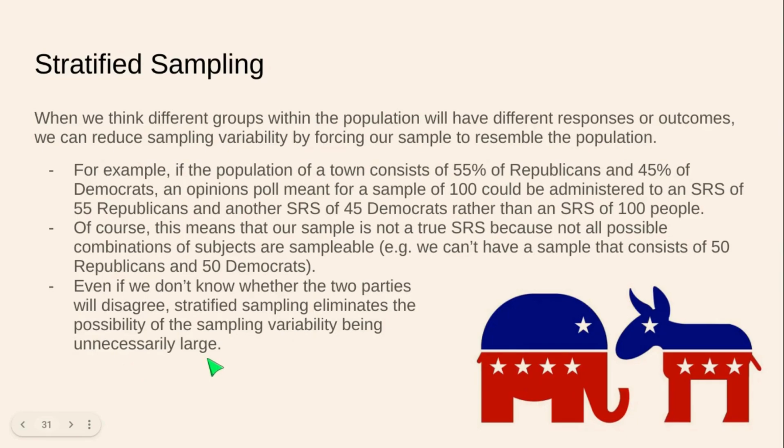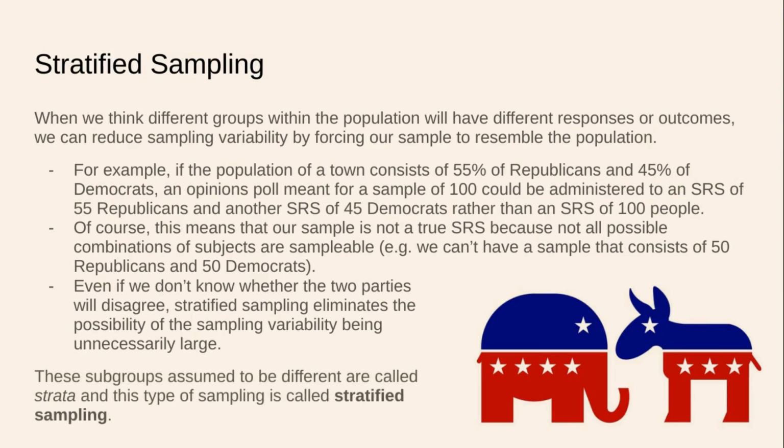If we were to select 100 people and we got an even split of Republicans and Democrats, and in our next sample, we got 60 Republicans and 40 Democrats, yeah, the variability is going to be pretty big. But if we rig things so that we have 55 Republicans and 45 Democrats in accordance with their distribution in the population, and we do that every time we sample, yeah, that variability is going to be pretty small.